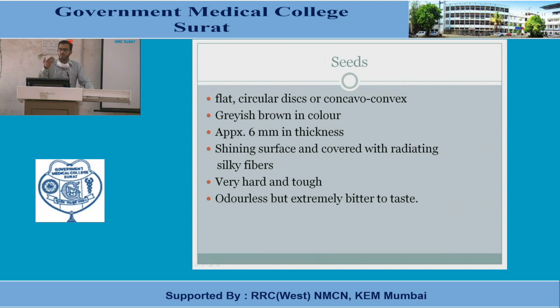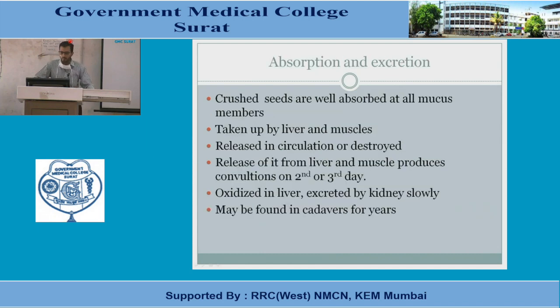When these seeds are eaten raw as whole intact seeds, they have no poisonous effect, because they are not digested by the gastric enzymes. But when crushed, even half a crushed seed can be fatal. Crushed seed is well absorbed at all mucous membranes, taken up and released into the circulation, or destroyed and released from the liver, and it produces convulsions on the second or third day.